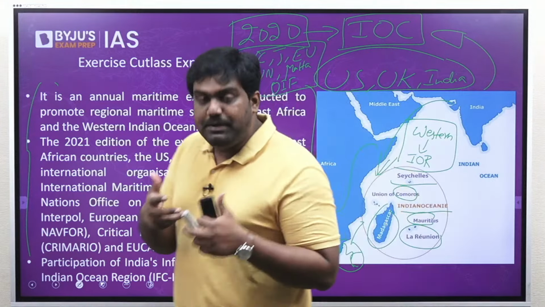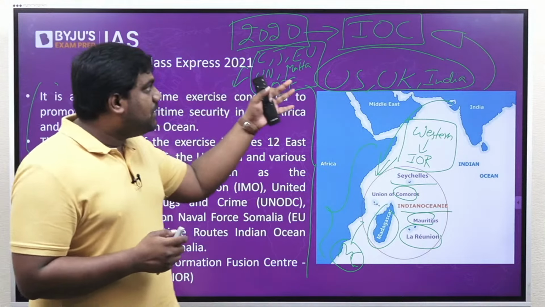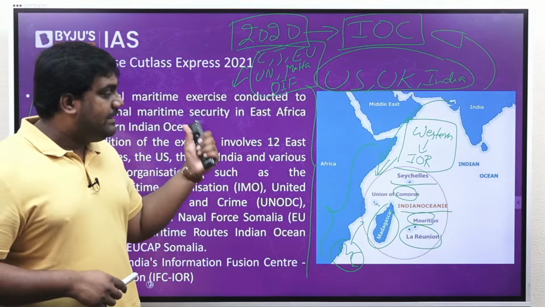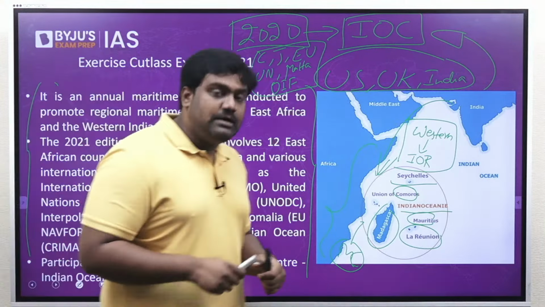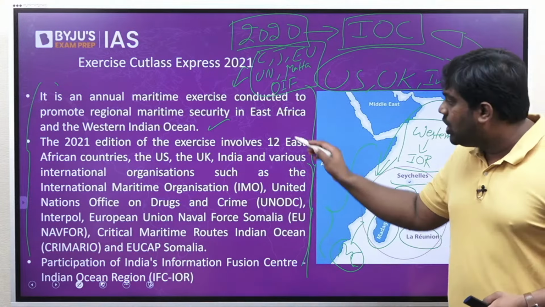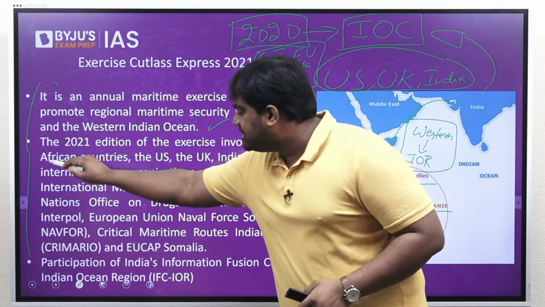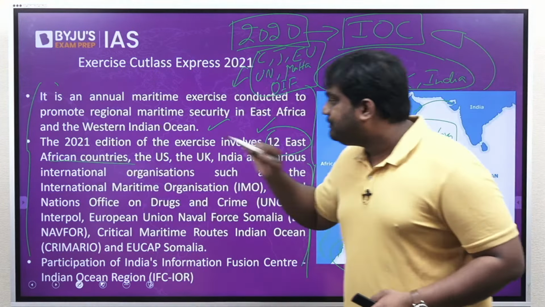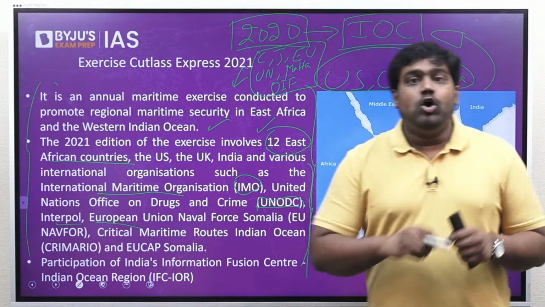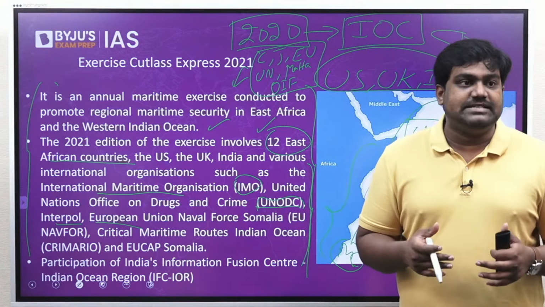So recently there have been many big developments happening here for India. First, we became an observer to the Indian Ocean Commission, and last year we were invited to take part in the biggest naval exercise of the region, right? This exercise is organized by US, UK, and many international institutions along with 12 East African countries. Is that clear? International organizations like the IMO, International Maritime Organization, the United Nations Office on Drugs and Crime, the European Union, Interpol, they all take part in this important naval exercise.